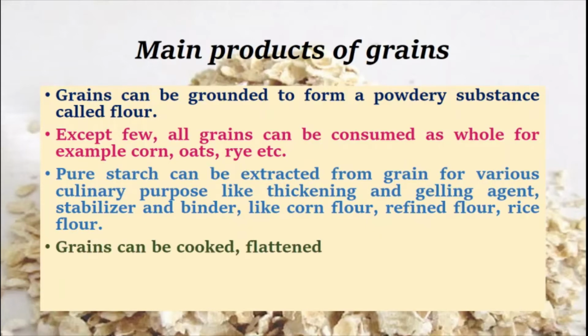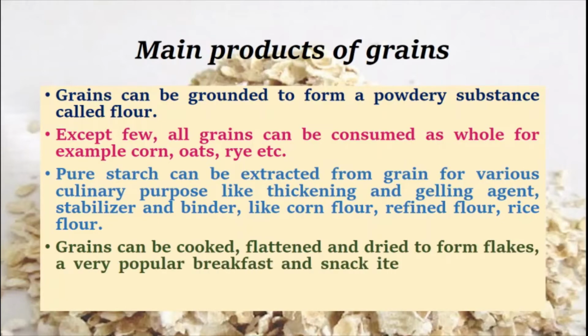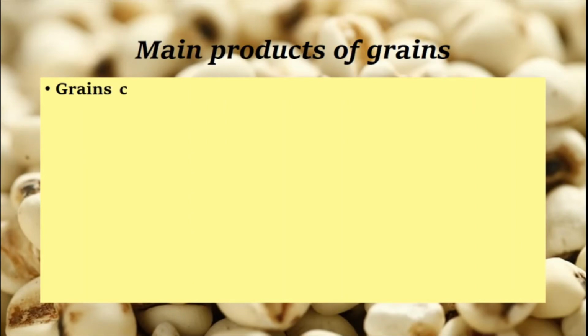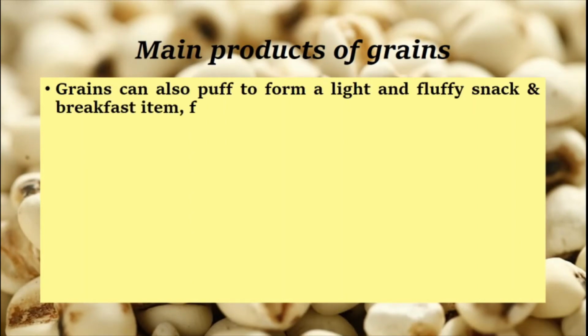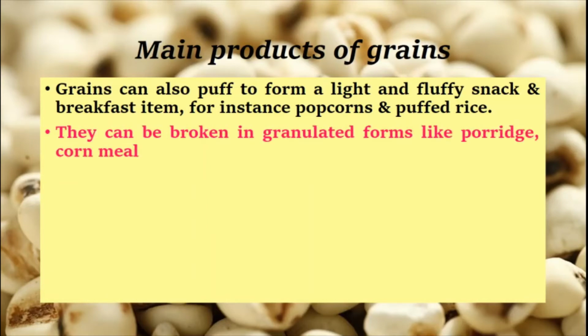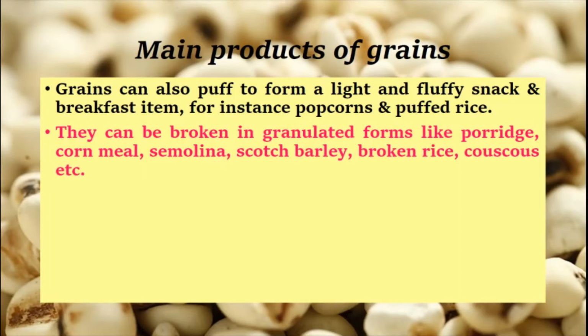Grains can be cooked, flattened, and dried to form flakes, a very popular breakfast and snack item. Cornflake is the best example. Grains can also be puffed to form a light and fluffy snack and breakfast item, for instance, popcorn and puffed rice. They can be broken into granulated forms like porridge, cornmeal, semolina, scotch barley, broken rice, couscous, etc.